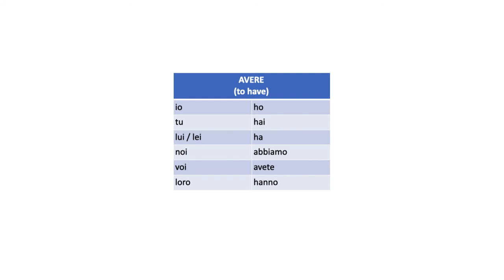What I mean is that if you know how to conjugate the verb avere, you know half already, or maybe even more than half of what you need to know for conjugating verbs in the past in Italian. Okay, so review this very closely, memorize it. This is the one that is going to change depending on the subject for our past. Okay, this is the one that you have to conjugate. Learn it if you have not learned it yet. Memorize it. All the forms of avere.